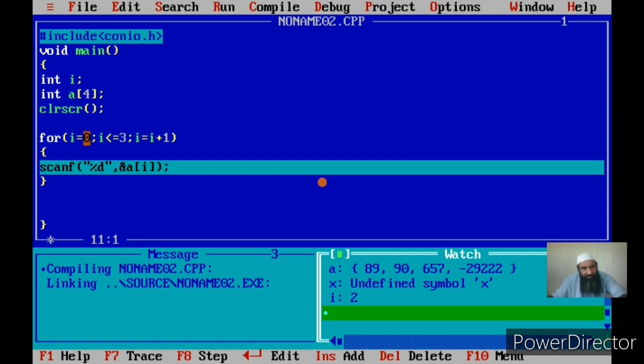What was the initial value of I? It was 0. Then the condition was true. Then the first scanf was executed. Next, the value of I was incremented from 0 to 1, because 0 plus 1 is 1. Now 1 is less than or equal to 3. Yes, it is. So the second scanf was executed and I gave the value as 90.